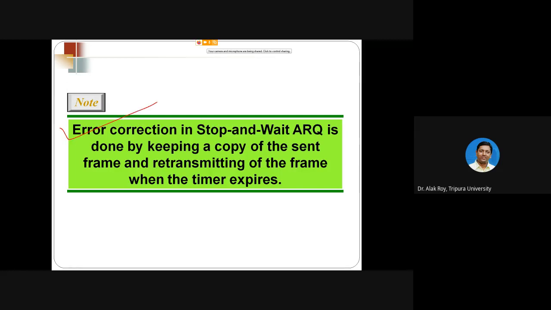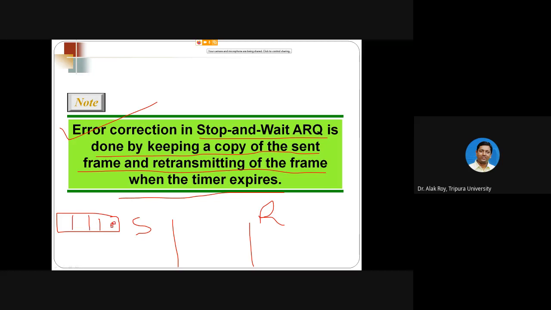Error correction in stop and wait ARQ is done by keeping a copy of the sent frame and retransmitting the frame when the timer expires. So the sender side keeps a buffer kind of concept.